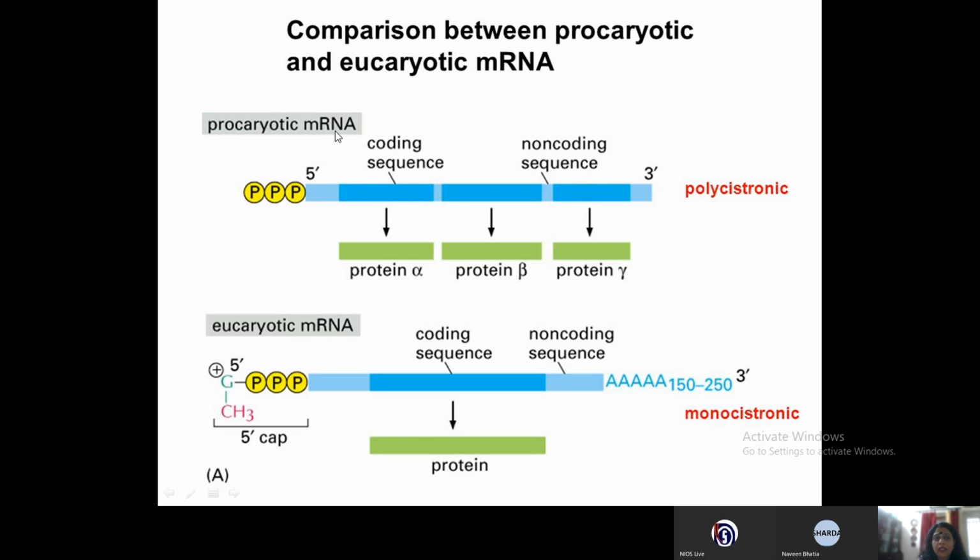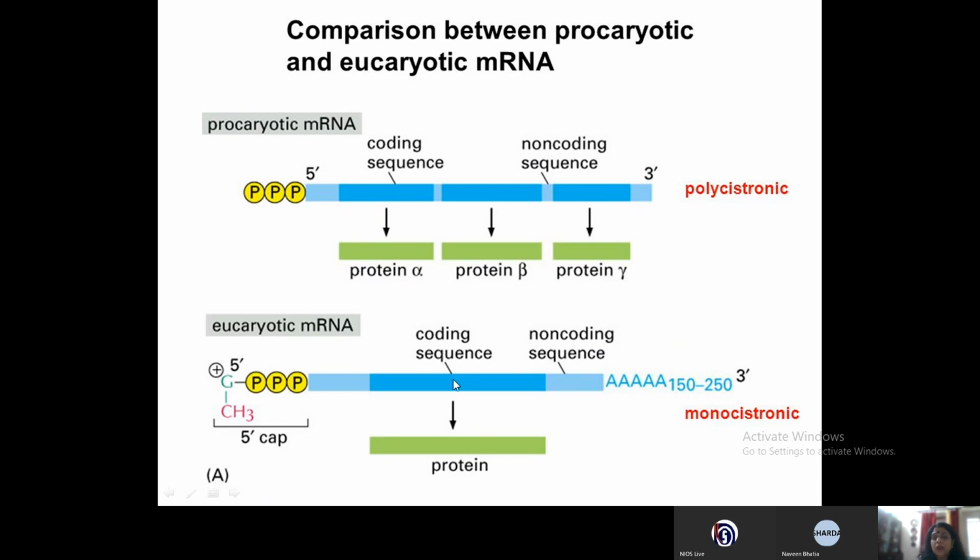Now, in prokaryotes, the mRNA that is formed is polycistronic. Polycistronic means that it is coding for protein alpha, beta, gamma, and there is one promoter and one terminator sequence. But in eukaryotes, it is monocistronic.